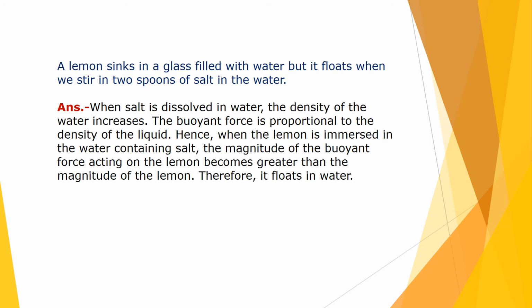A lemon sinks in a glass filled with water, but it floats when we stir in 2 spoons of salt in the water. So when salt is dissolved in water, the density of the water increases. And this buoyant force is directly proportional to the density of the liquid. So when the lemon is immersed in the water containing salt, the magnitude of the buoyant force acting on the lemon becomes greater than the magnitude of the weight of the lemon. And due to that, this lemon is floating on that salty water.